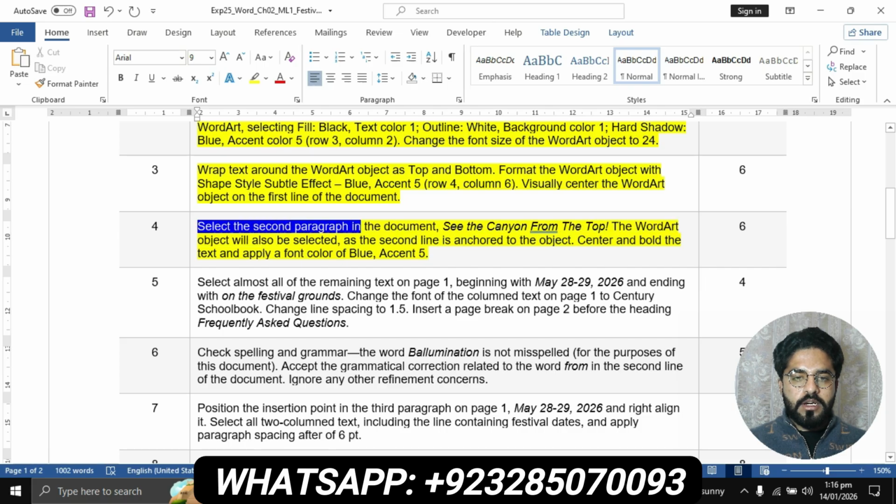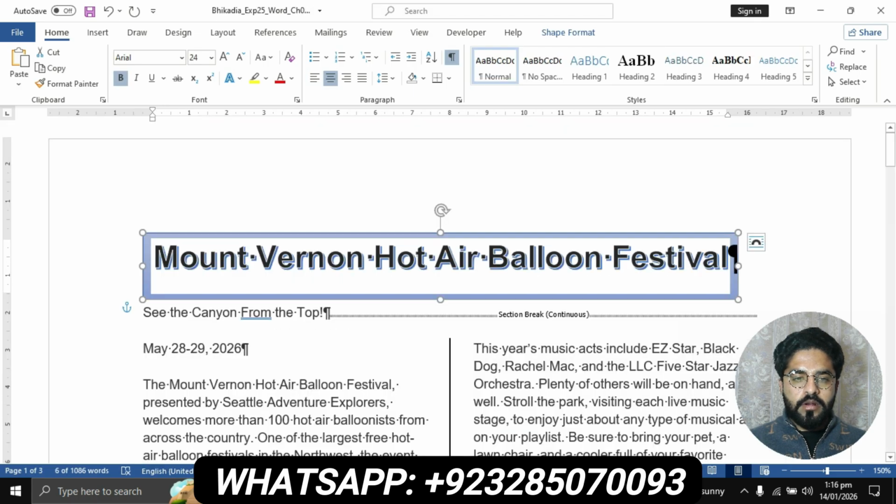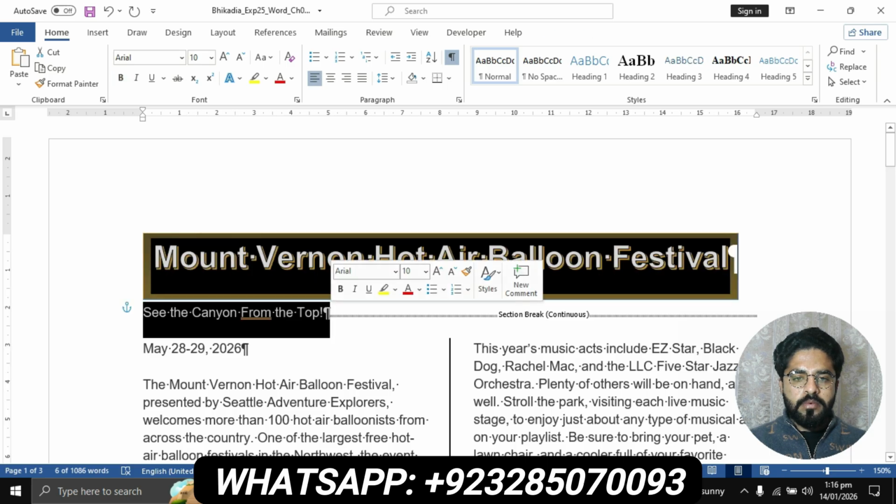First, you will have to select the paragraph in the document. See the Canyon from the Top. Second paragraph. See the Canyon from the Top.